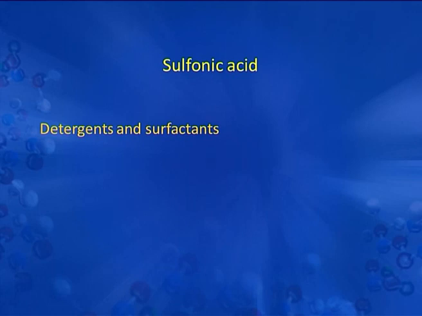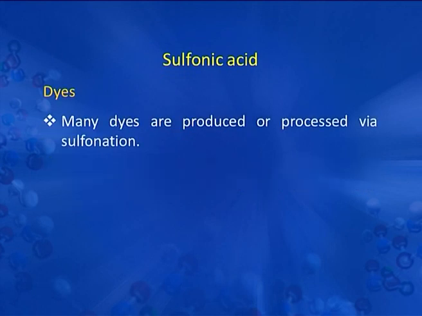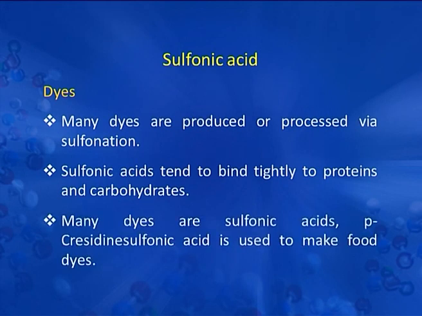Now we will discuss sulfonic acid in various forms, such as detergents and surfactants. Detergents and surfactants are molecules that combine highly non-polar and highly polar groups. In the form of dye, many dyes are produced or processed via sulfonation. Sulfonic acids tend to bind tightly to proteins and carbohydrates. Many dyes are sulfonic acids. Para-aminobenzene sulfonic acid is used to make food dyes.